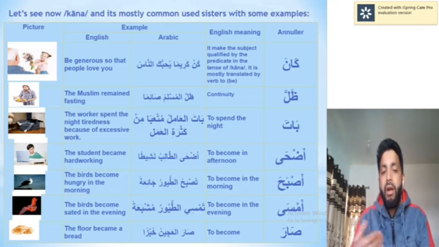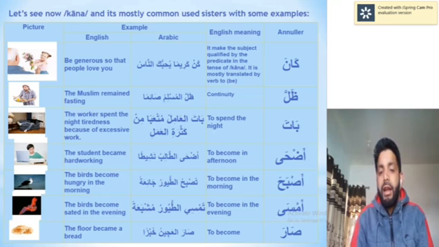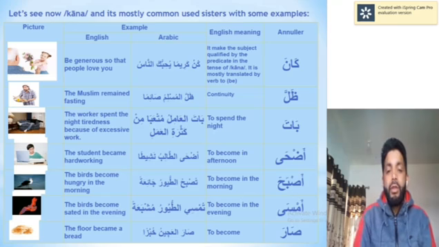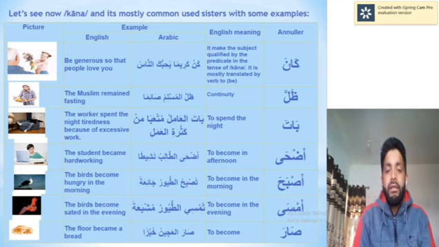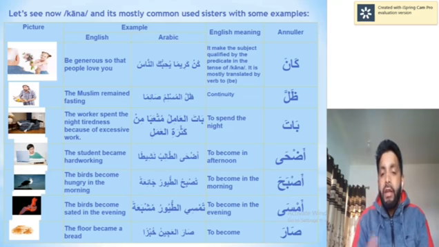Then we have أضحى, another sister, to become in the forenoon. أضحى الطالب نشيطا, the student became hardworking in the forenoon. Then we have أصبح, to become in the morning. أصبح الطير جائعا, the birds became hungry in the morning.